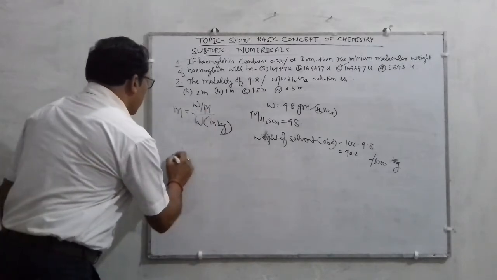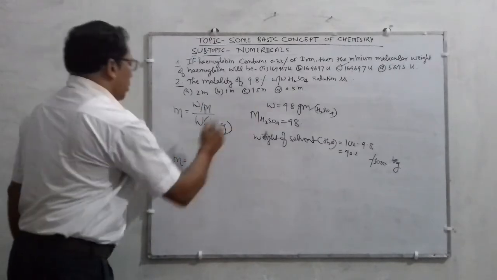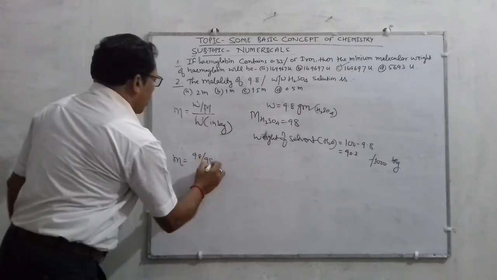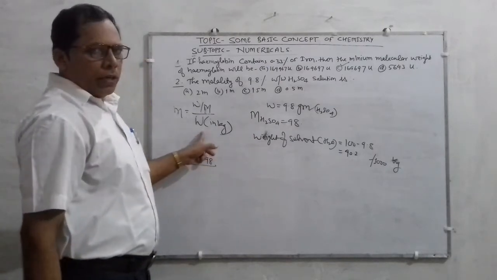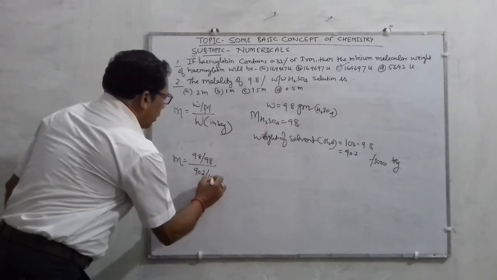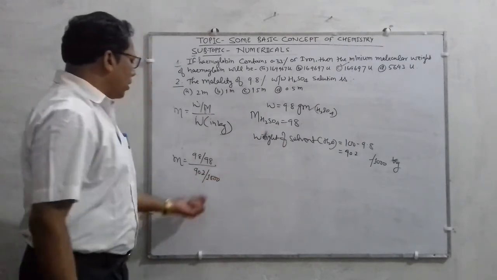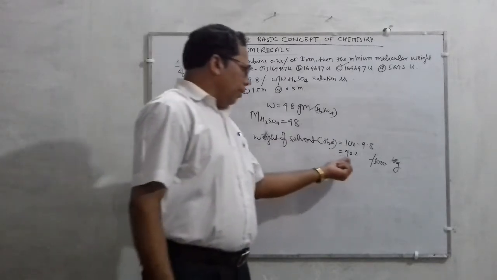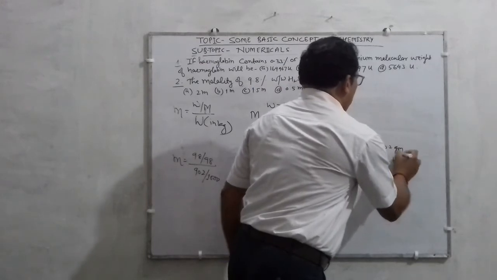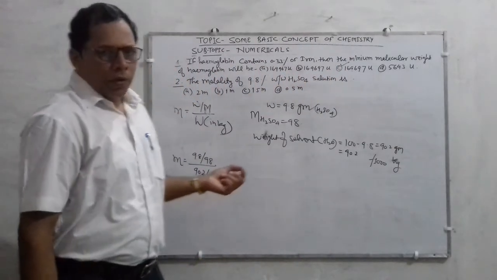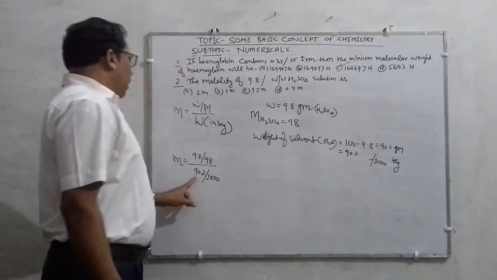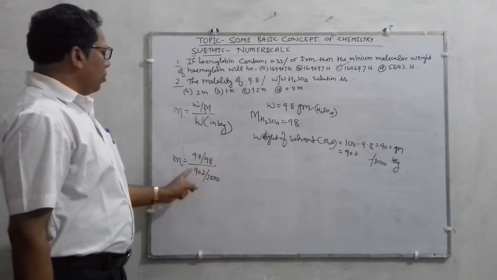So small m is, small w is 9.8, molecular mass of sulfuric acid 98, weight of solvent in kilogram, that is 90.2 divided by 1000. From where is 1000 coming? We are just converting this gram weight into kilogram. You know 1 kilogram is 1000 gram, so by dividing by 1000, it comes into kilogram.